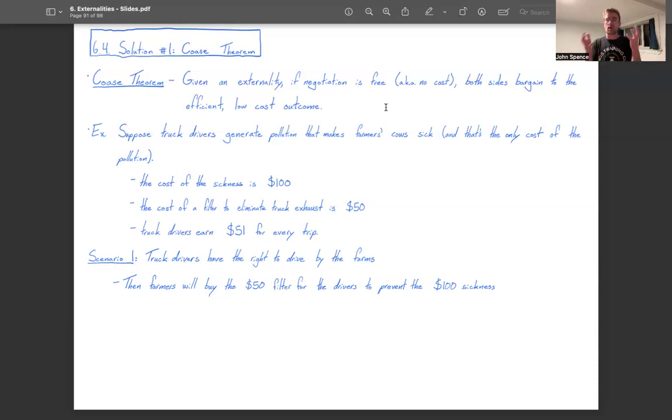When they come to the negotiation table, metaphorically speaking, the farmers will know that the cost of the exhaust on them is $100 worth of sickness for their livestock, and they'll learn that it would only cost them $50 to prevent that illness. So they'll easily decide, hey, I'm going to incur this $50 cost of the filter in order to prevent this $100 cost of the sickness.